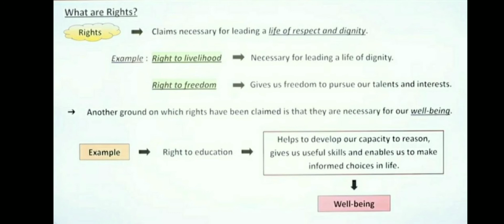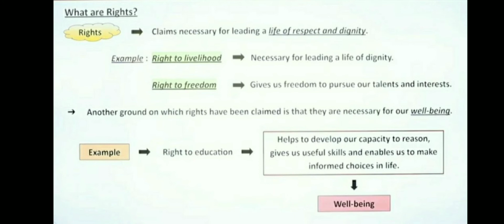When we talk about right to livelihood, necessary for leading a life of dignity, it means to earn something respectfully, to engage ourselves in gainful occupation, so that I am not dependent on anyone. And right to freedom, there are six freedoms, but we can discuss through freedom of expression. So now we are going to see how it works and makes a dignified life for a person.